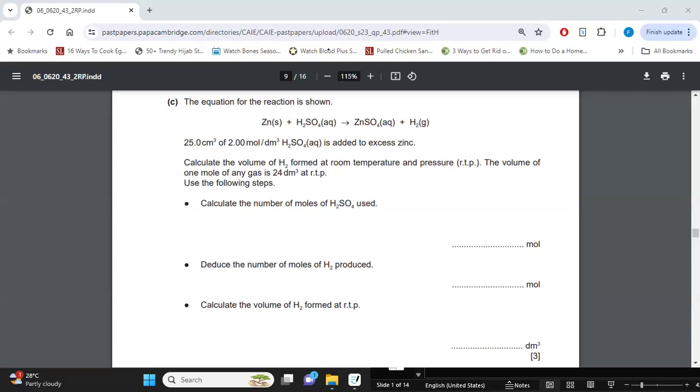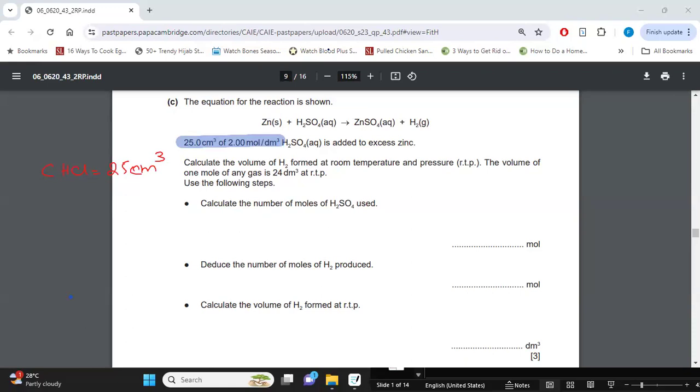What do we have? Let's list our information. Remember, you guys want to solve questions, especially numerical questions, not just for chemistry, but also for physics, and even mathematics. Always try to make a small data table. Write down all the data you have. It'll make questions much easier for you. So we have the volume of sulfuric acid, which is given to me as 25 centimeter cube. You guys are going to note down the units provided to you in case conversions are needed. Also, highlight your questions as you go along.